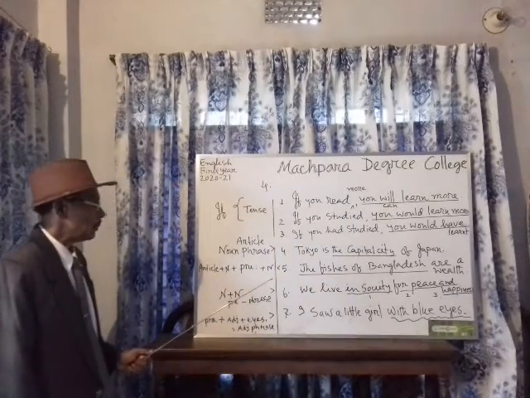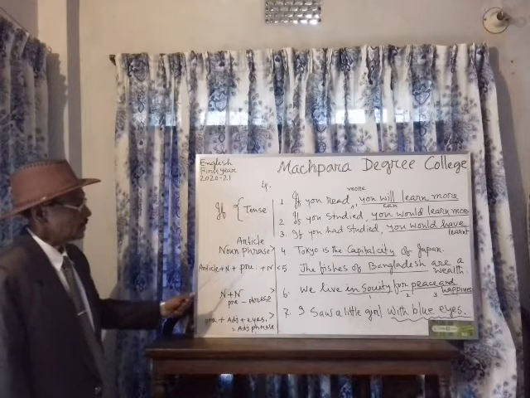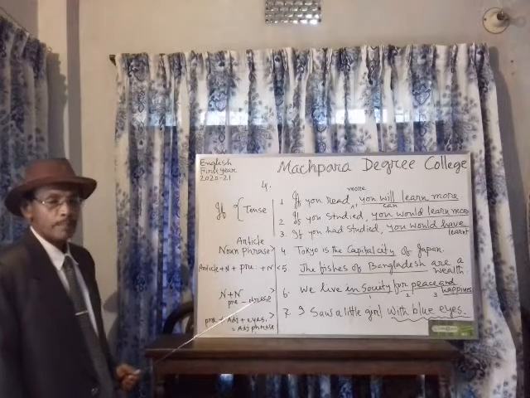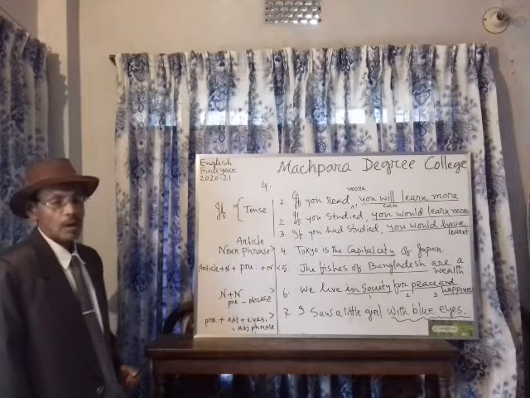Next point, we come to the point 1, 2, 3. These 3 sentences are of complex. That means these are complex sentences.